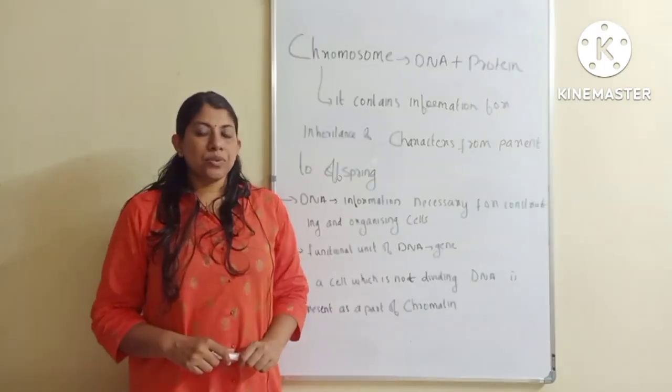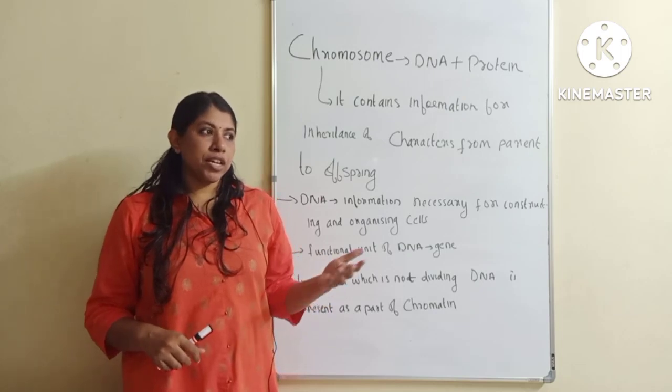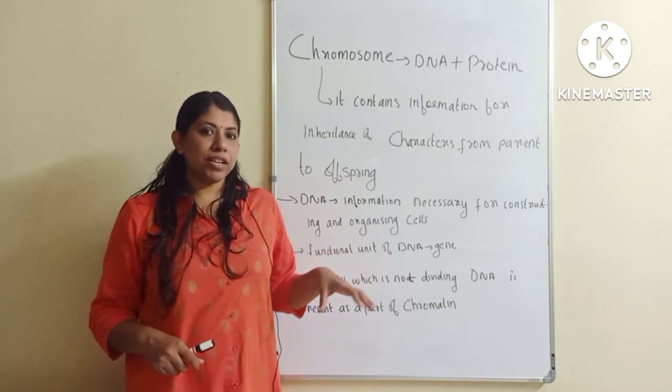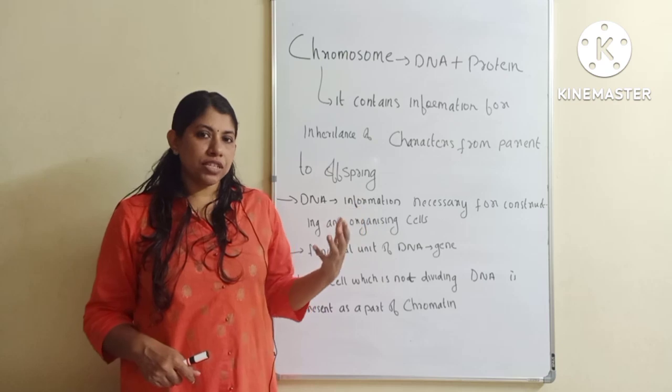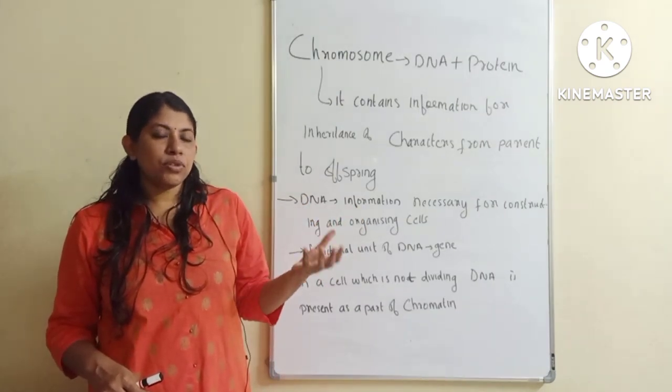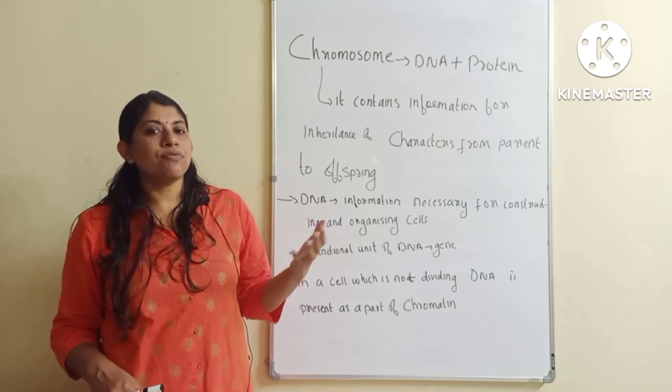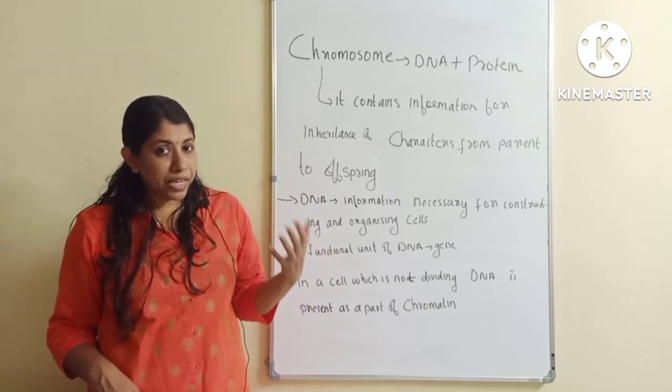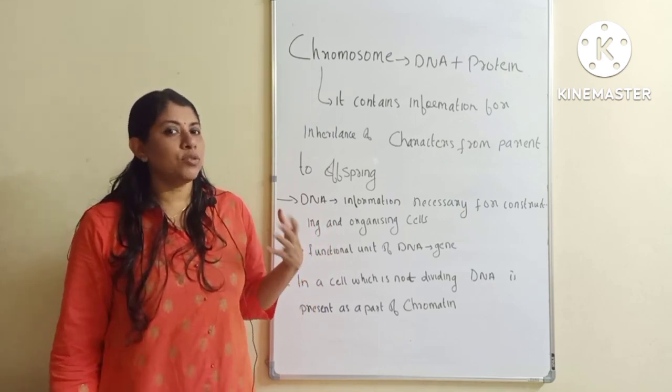Okay. So now let us discuss about chromosome. I have already said that inside the chromatin DNA is present. If you consider a single human cell, the entire DNA is around 2 meter long, and it is distributed among 46 chromosomes or 23 pairs of chromosomes present inside the human cell.